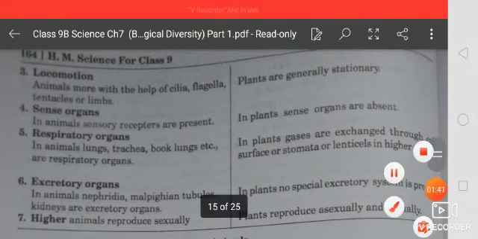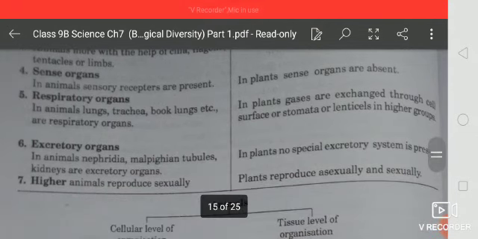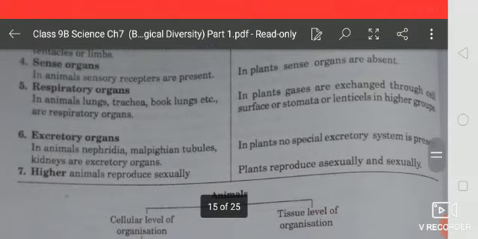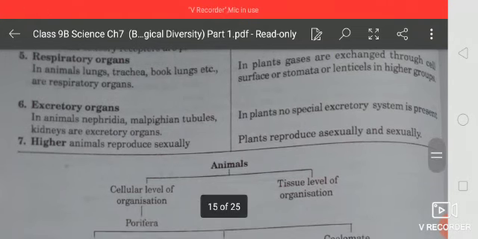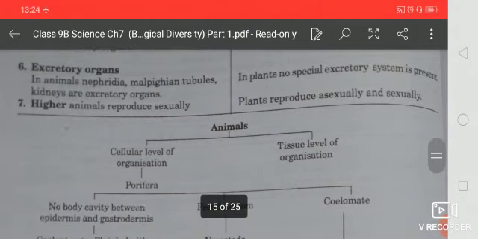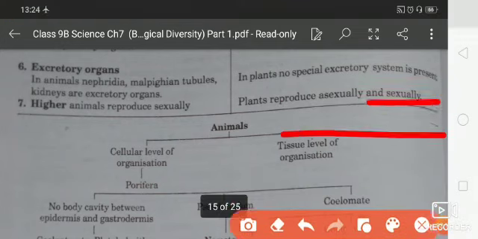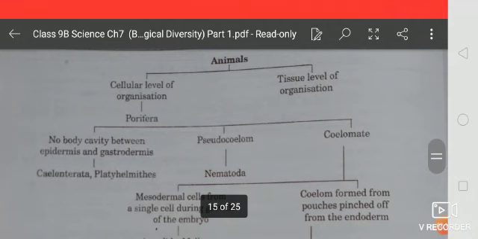Sense organs and sensory receptors are present in animals, and in plants sense organs are absent. Respiratory organs are present in animals, but in plants gaseous exchange takes place through the cell surface, stomata or lenticels in higher groups. Excretory organs are also present in animals, and higher animals reproduce sexually, while in plants no special excretory system is present and plants reproduce asexually.